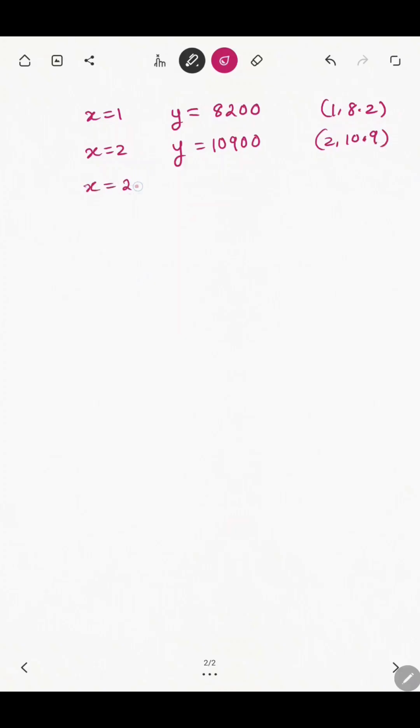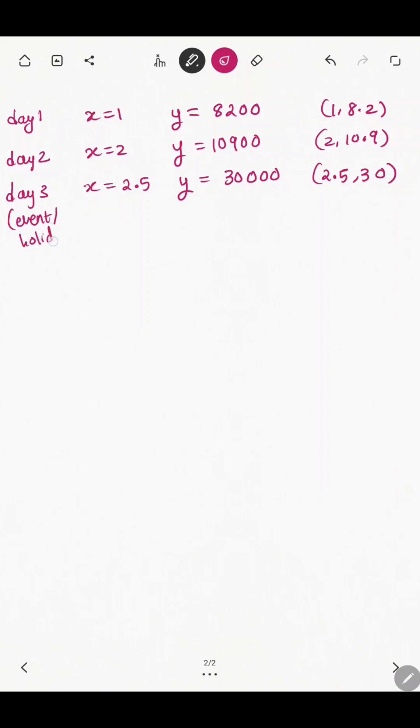Now pay attention to the third data point. The temperature is not much different. However, the sales are huge. So this is day 1, this is day 2, and on day 3 there was some event or some holiday or some festival. Therefore, the sales bumped up. So this third data point is going to cause us some problems.